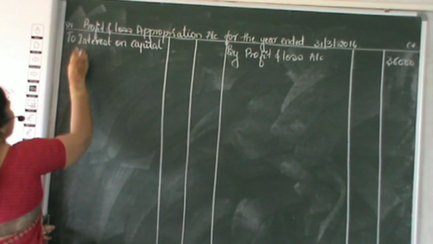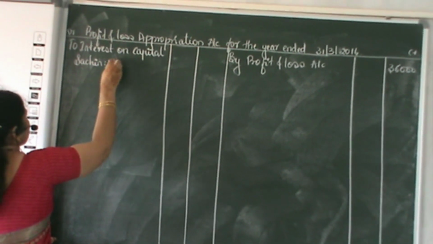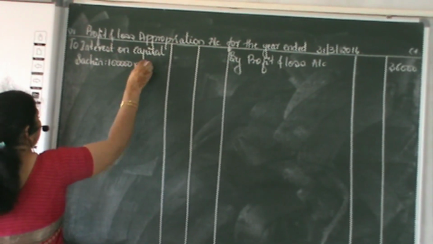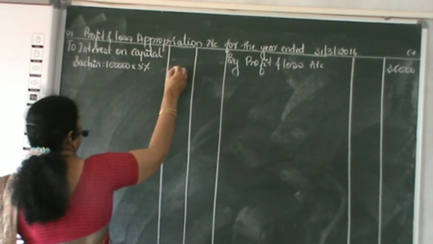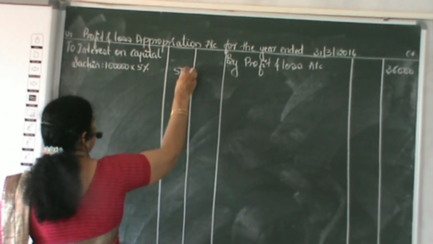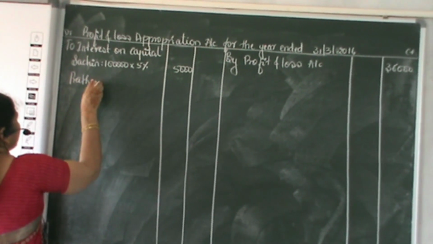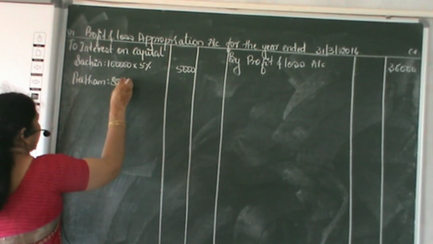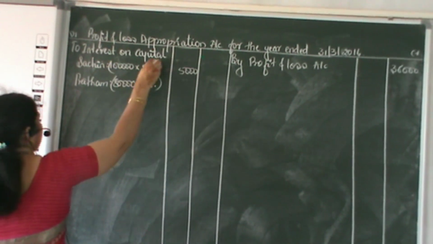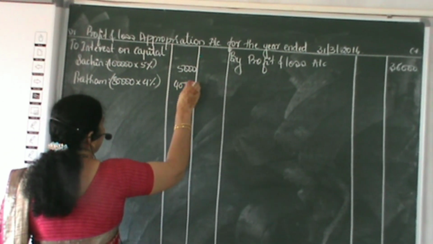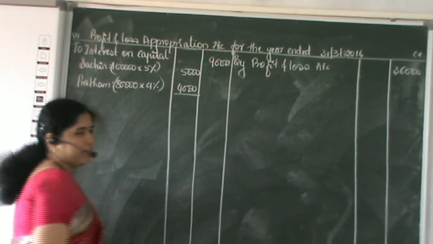Interest on capital. Two partners are there. Sachin's capital is 1 lakh, and on that he will be entitled to receive 5% interest. That comes to 5,000. And Pratham's capital is 80,000. On that it is 5%. 5% of 80,000 comes to 4,000. So the total interest on capital will be 9,000.